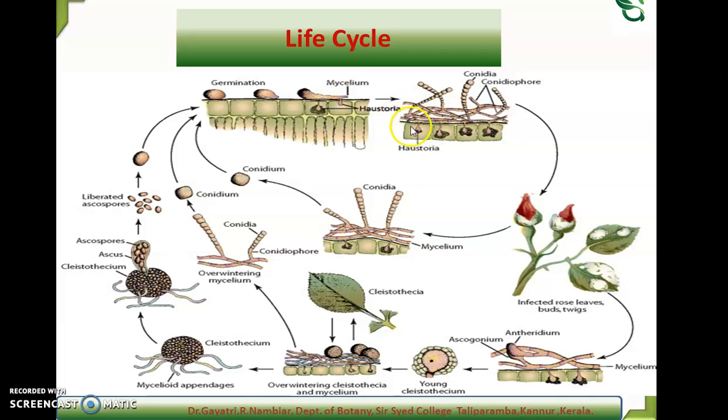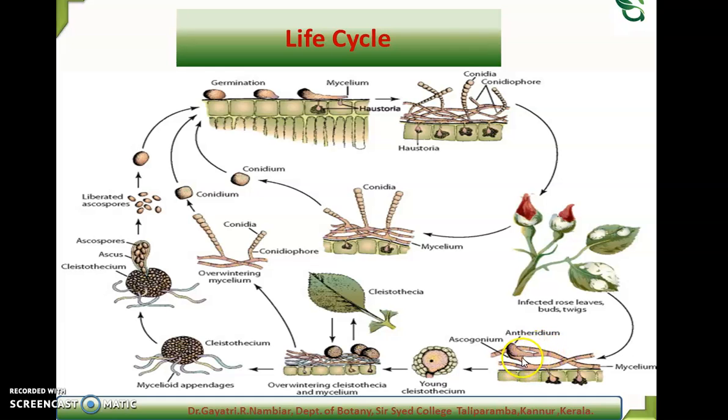Now, from the mycelium, the conidiophore will develop. The conidiophore divides into a terminal and a basal cell. From the terminal cell, conidia will develop. On maturity, they get disseminated by air, and fall on a suitable substratum. In the substratum, they either develop the mycelium, and develop the conidiophore and conidia, and the asexual reproduction cycle will repeat in this way, or from there they develop the mycelium, and the mycelia lie side by side.